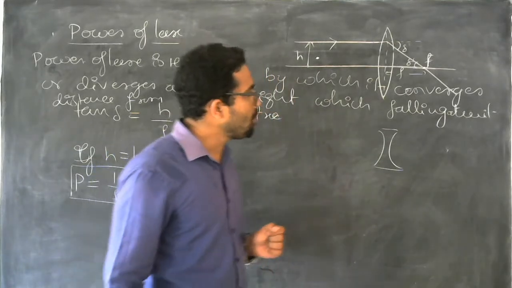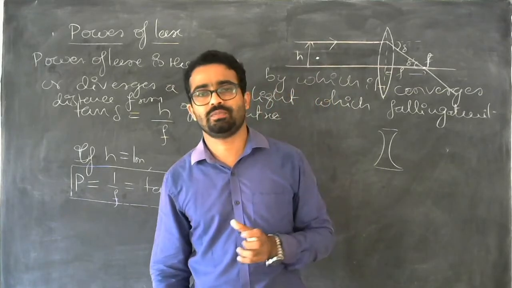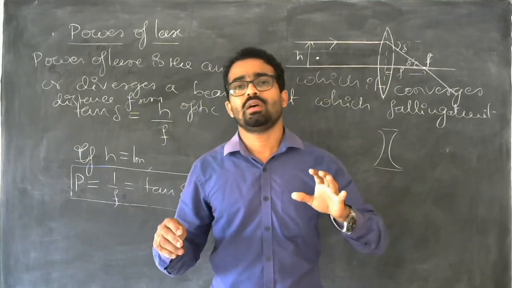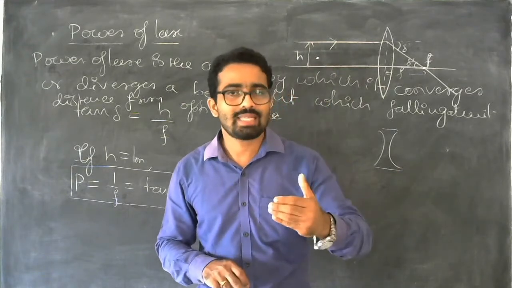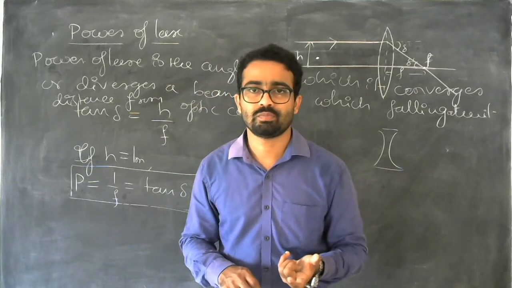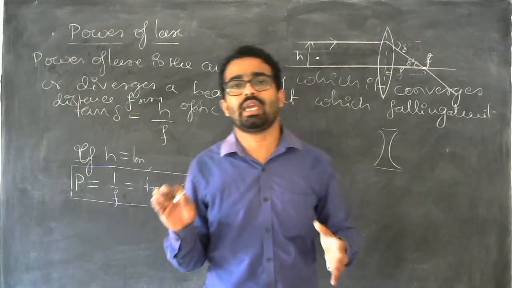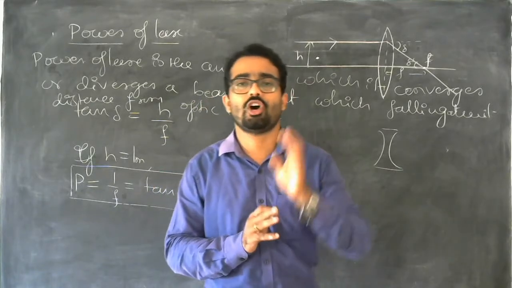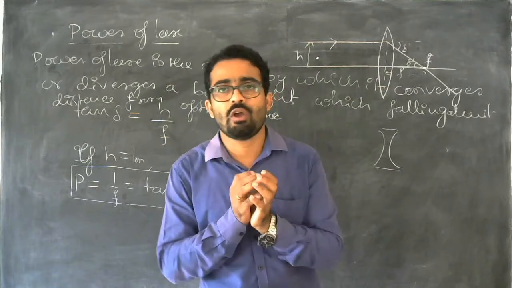Then, if you want more power of a lens, you want a lens which has more power. If the lens has more power, then it will converge more. So the concept of power is mainly used in the case of binoculars or microscopes, because the object is too small.